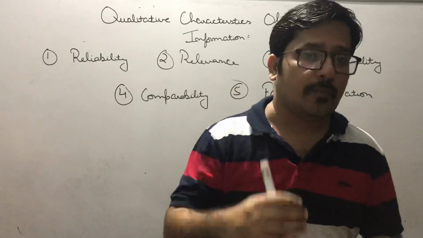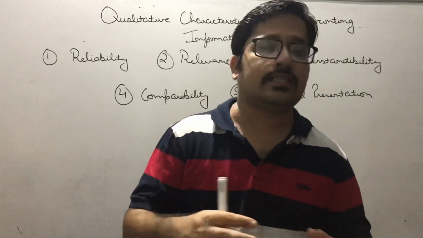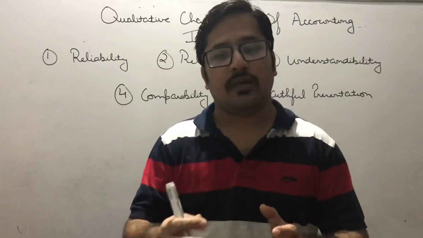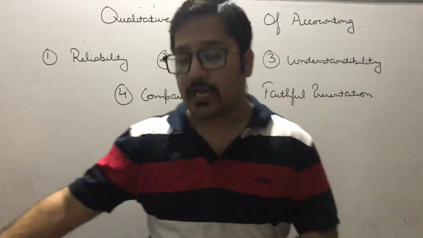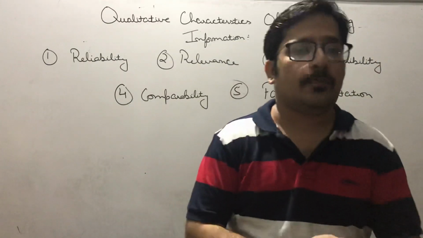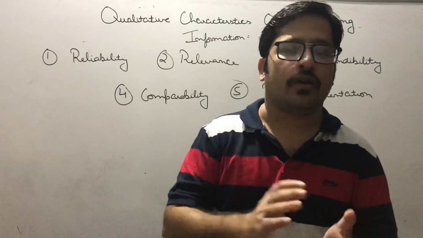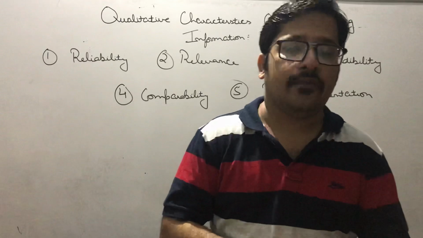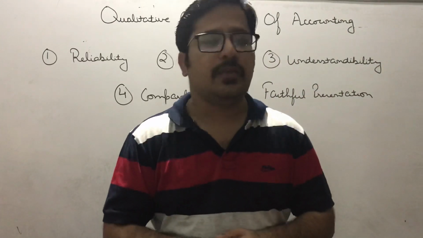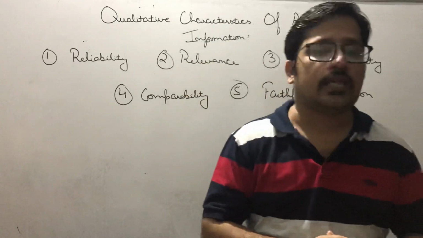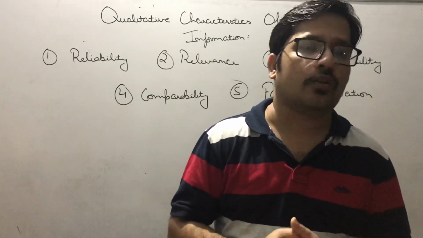I hope you remember we have studied in accounting principles, and that's why I started this chapter so late, because once you finish all the chapters you come to know about this chapter. So beta, in accounting principles we follow one principle which proves that accounts should be recorded on some evidences, and if it is recorded on some evidences or documents, then it will be trustworthy. So beta, what are the evidences and what was that principle? The principle was historical cost concept.